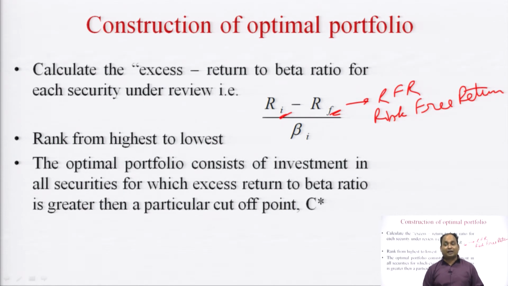These are treated as the RF, which do not possess risk, because the return is governed or guaranteed by the government. Henceforth, these are treated as the RF. RI is the expected return from that particular security, and BI denotes the beta factor of that particular security.